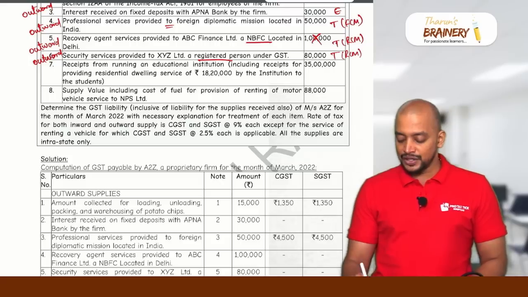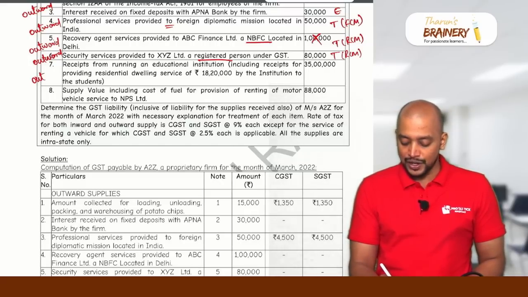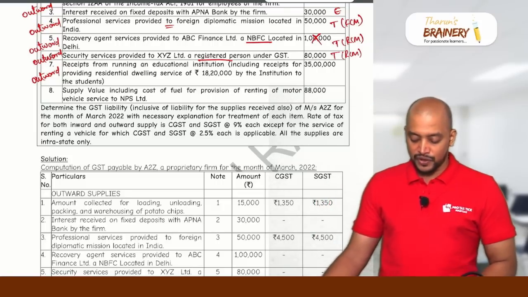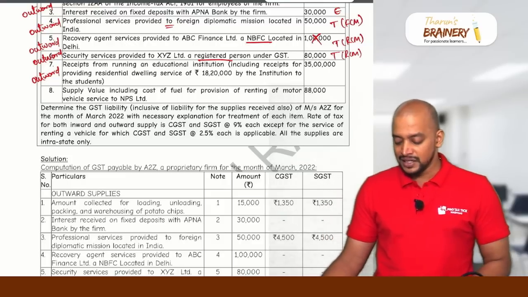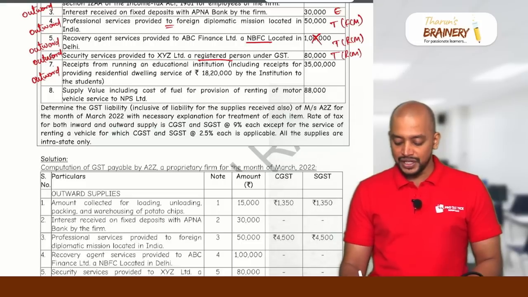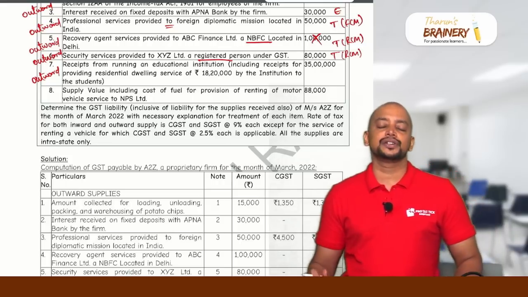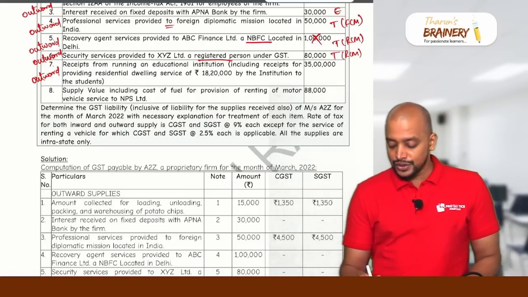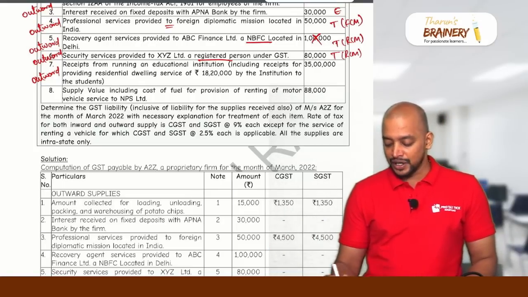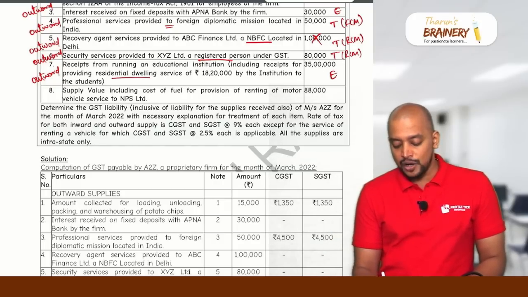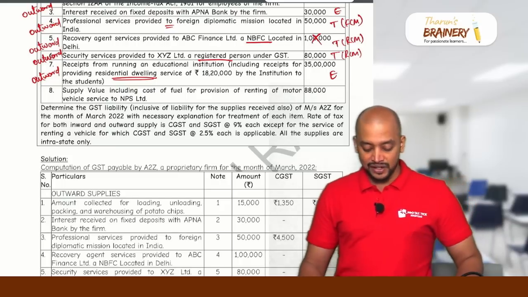Then receipts from running an education institution, again this is also coming under outward supply. Receipts from running an education institution, including receipts for providing residential dwelling service of 18,20,000 by the institution to the students. So education institution, that too what? Category 1 education institution or any education institution. Any service provided by an education institution to its students, faculty and staff will be exempted. So therefore this 35 lakhs will be exempted here. Okay. Including the accommodation like hostel services. So everything will be exempted.